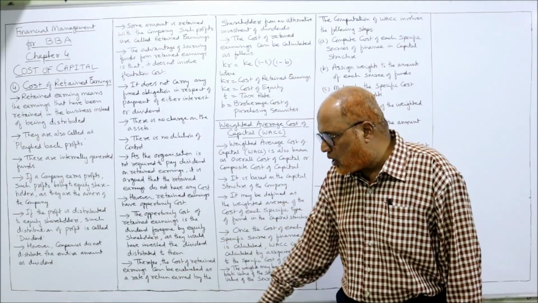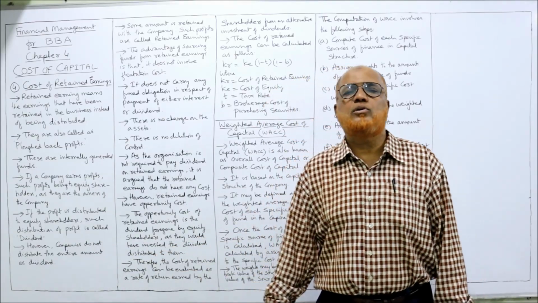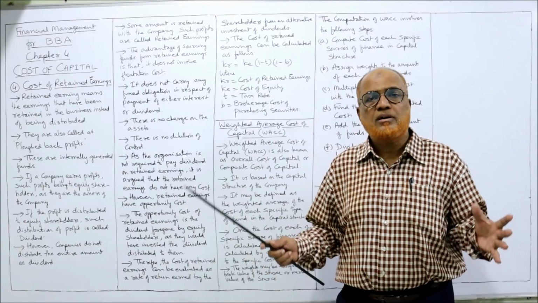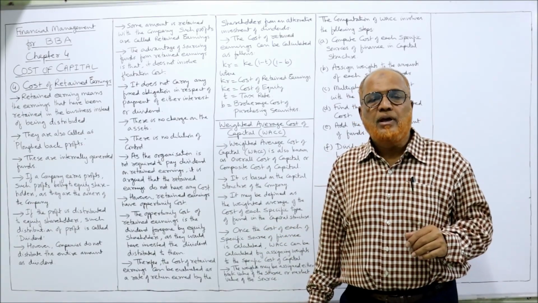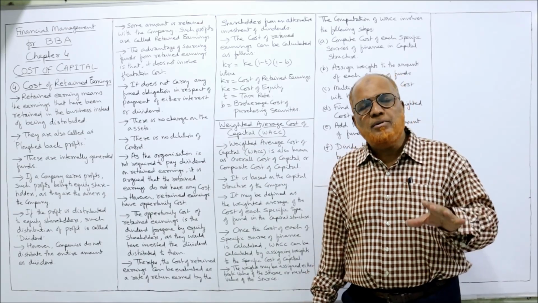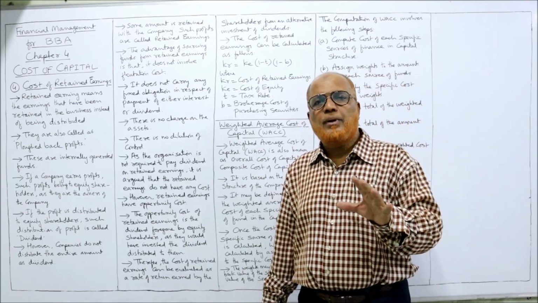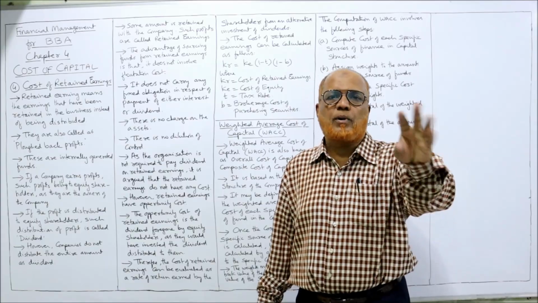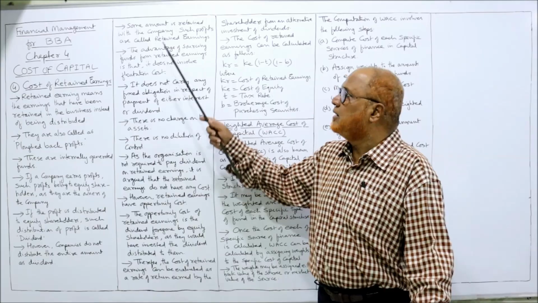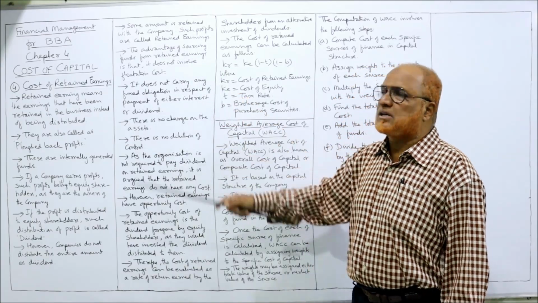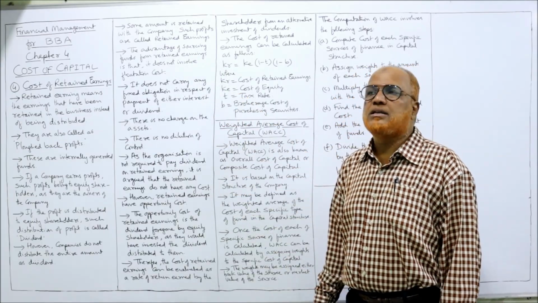However, companies do not distribute the entire amount. No company, just like no individual will spend all his income. He will keep some savings. The same is the case with the company. No company will distribute all the profits in the form of dividend. Some profit will be retained. So some amount is retained in the company. Such profits are called retained earnings.